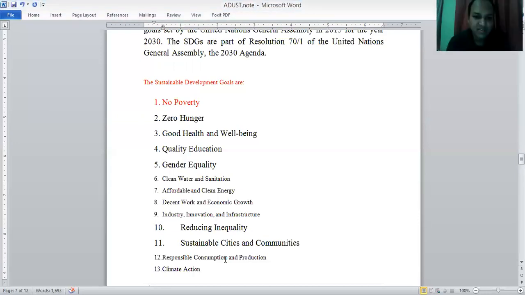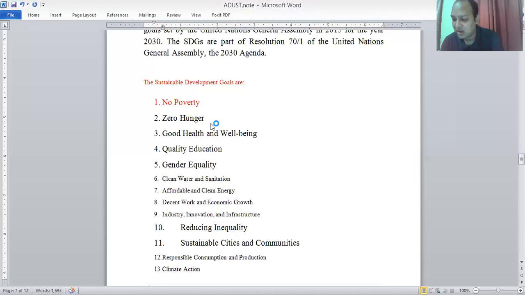So here I am going to discuss another point, which is zero hunger. You can see that in the list, second number is zero hunger, the second goal of sustainable development. Zero hunger is more important, and you have to make it clear in your exam script. This point is related to poverty, and hunger and poverty are very much related. This also includes some issues that I'm going to present.